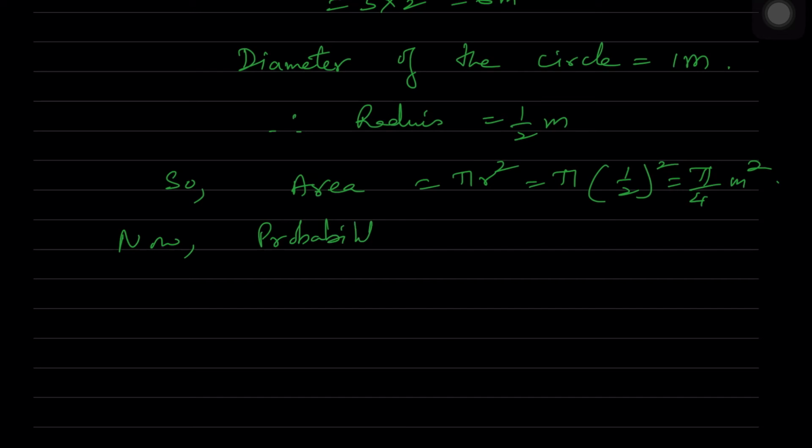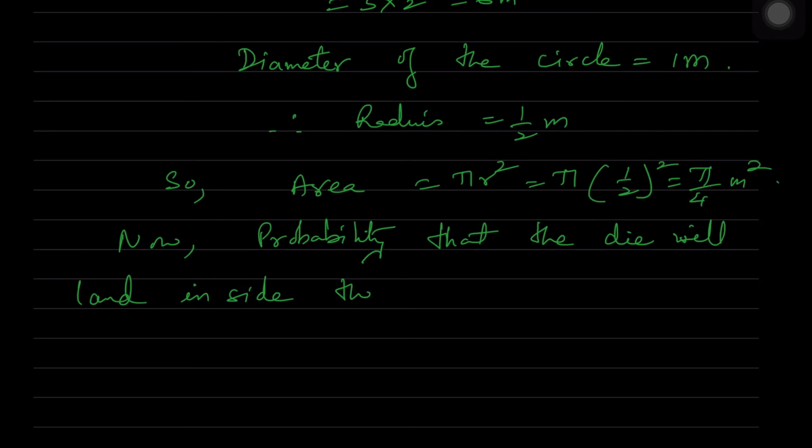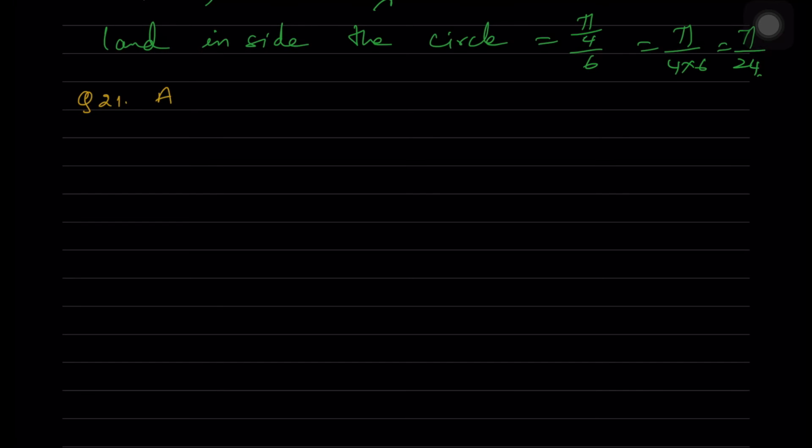Now probability that the die will land inside the circle is equal to area of the circle by total area. So pi by 4 by 6 is equal to pi by 4 into 6, which is equal to pi by 24.